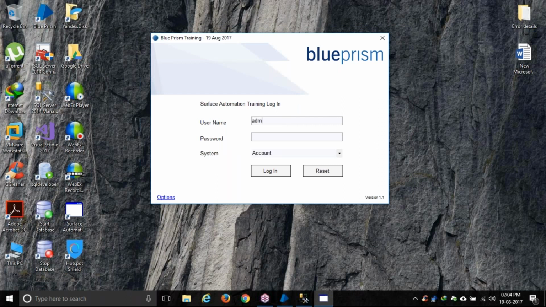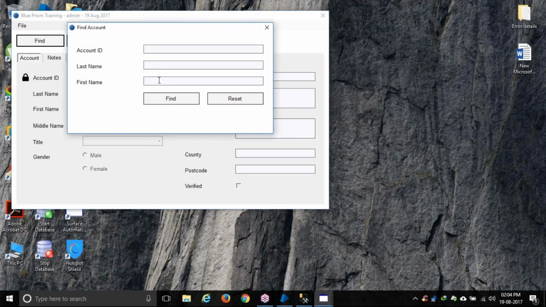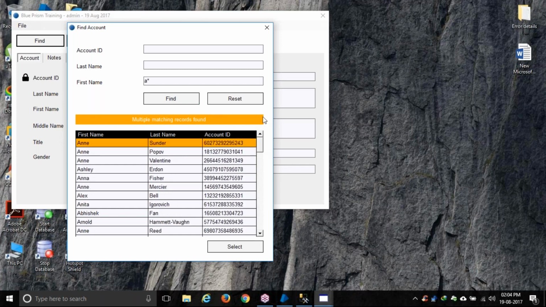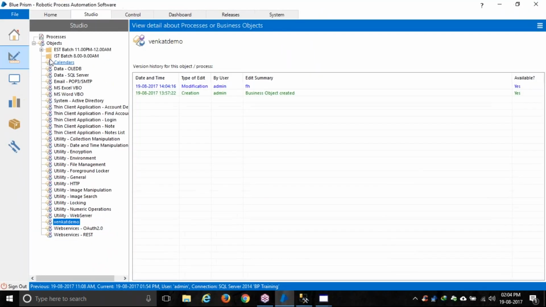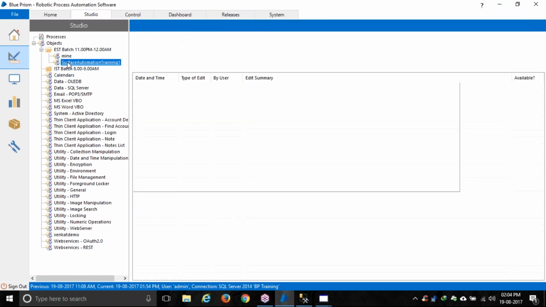If I log in to that application, it opens up this page, then I click on find, give a first name, anything, and try to find. See, a lot of details will show there. So let's try to automate this.